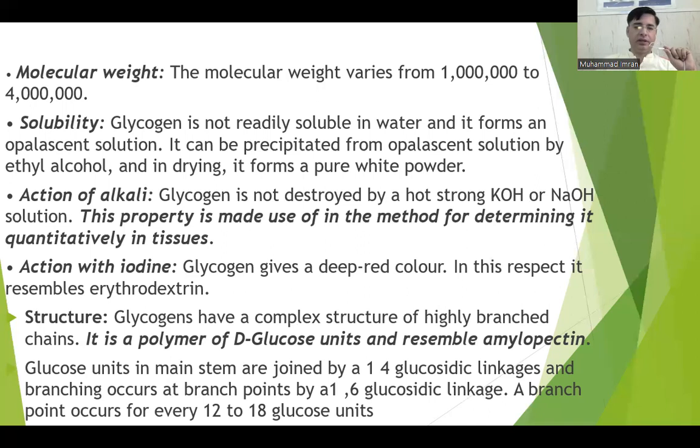Reaction with iodine: glycogen gives a deep red color with the Lugol iodine solution. In this respect, it resembles erythrodextrin. Structure is similar to starch, but it is highly branched. In starch, a branch comes after 24 to 30 residues, but here a branch comes after 12 to 20 residues of glucose